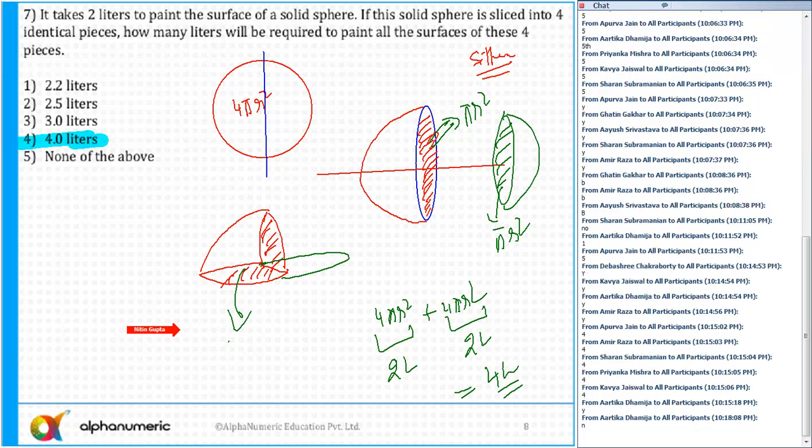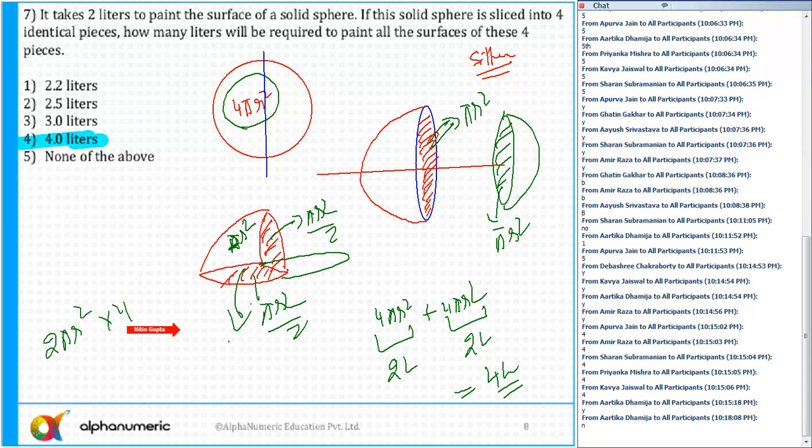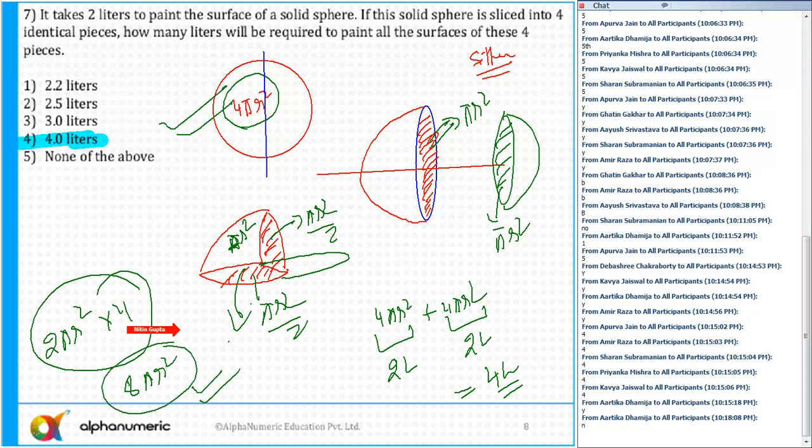Or you can find out the area of 1 quarter sphere multiplied by 4. That is the same thing. Like this area, 4 pi r square. So this area, a quarter, is equal to pi r square. And this area is equal to pi r square by 2. This is also equal to pi r square by 2. So if you add all of them, it comes out to be 2 pi r square. And there are 4 quarter spheres, so multiply, this is 8 pi r square. So earlier the area was 4 pi r square, now it has doubled, so the quantity of paint will also be doubled.